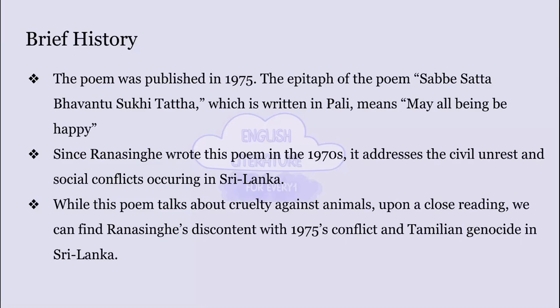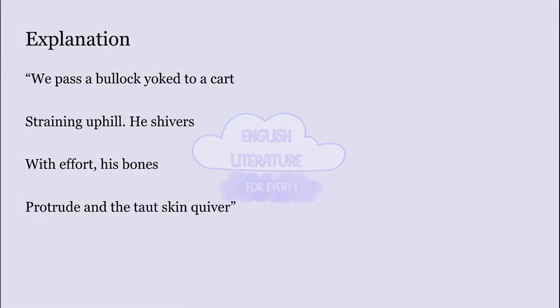However, it has some hidden themes. In this poem, we will see how the poetess's discontent towards the unfair treatment of Tamilians in Sri Lanka is presented through an animal. So let's start with the poem. These are the first four lines. We pass a bullock yoked to a cart. Straining uphill, he shivers. With effort, his bones protrude and taut skin quiver.